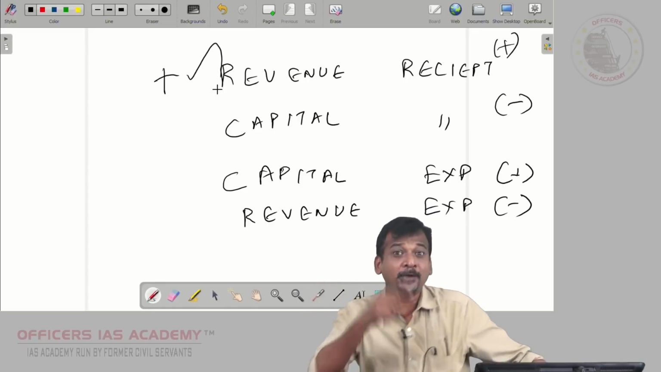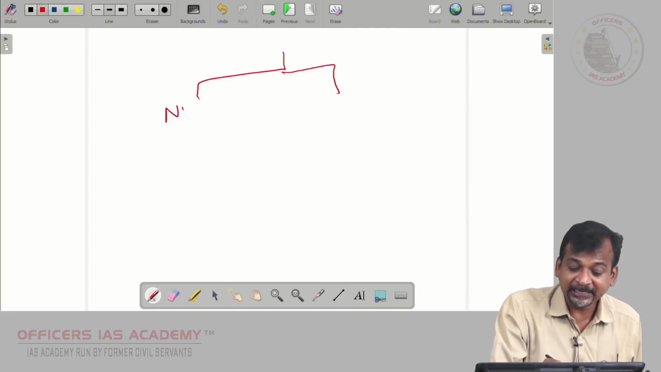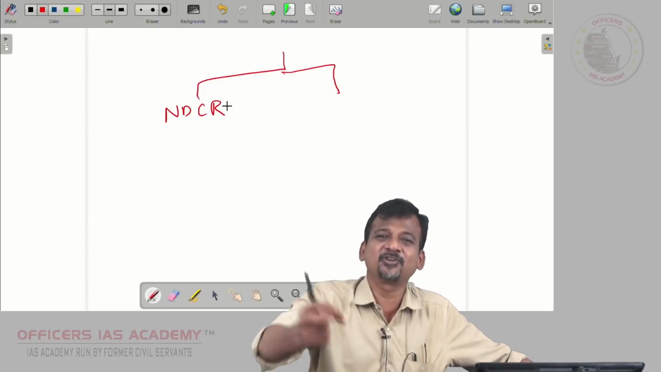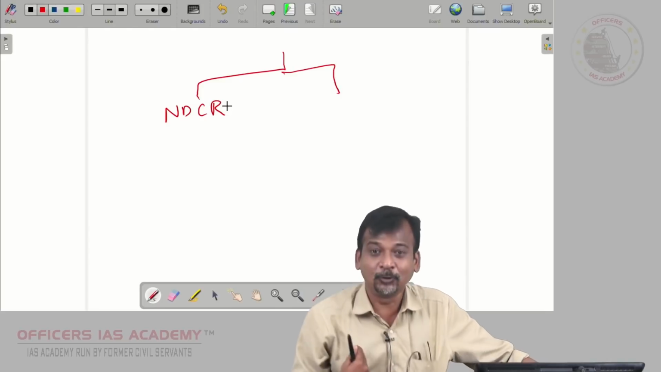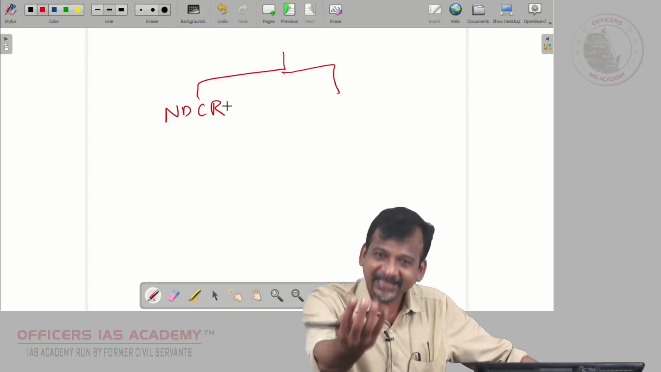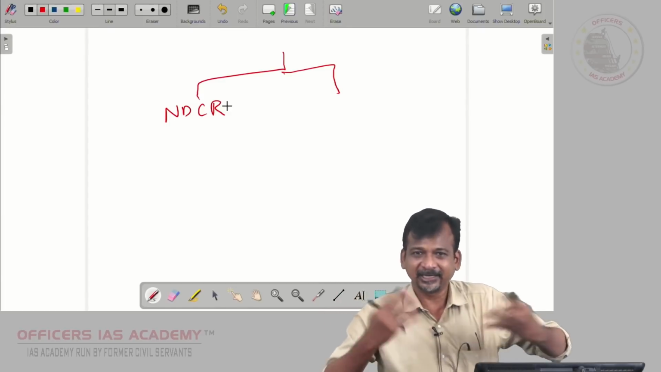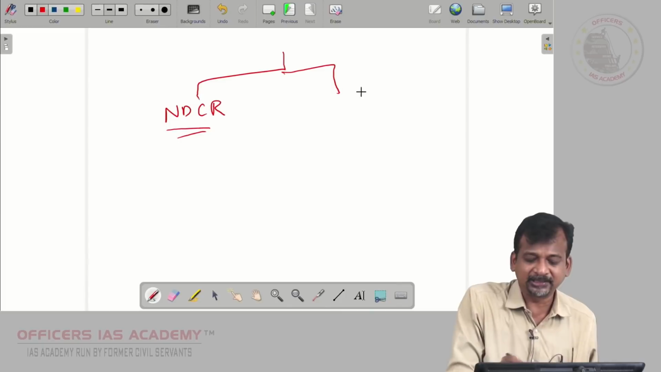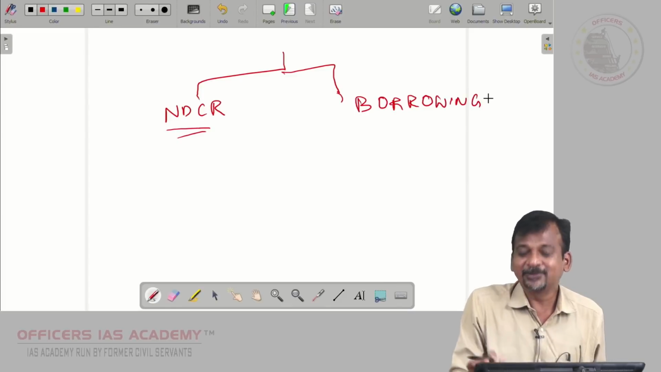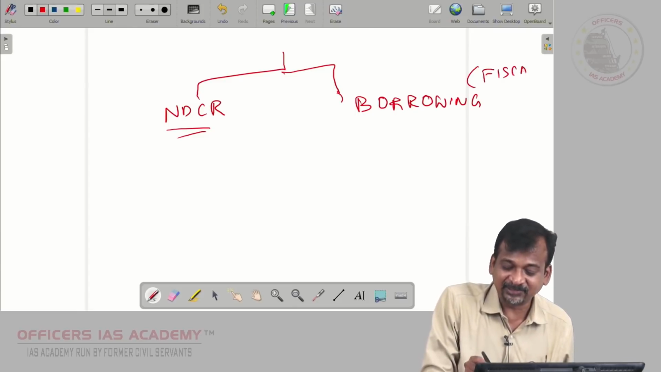However, there is one non-debt capital receipt. There are two types of receipts. One is non-debt capital receipts, like say government is disinvesting. They are selling some stakes of BHEL, or they are recovering loans. Say they have given some loan to Bangladesh, or to Afghanistan, and they are recovering it. Nothing to worry because it's not creating debt, it is not creating a loan liability. So that is non-debt capital receipt. On the other hand, borrowing. This borrowing is nothing but, as you would have studied, the fiscal deficit. That borrowing component is nothing but the fiscal deficit.